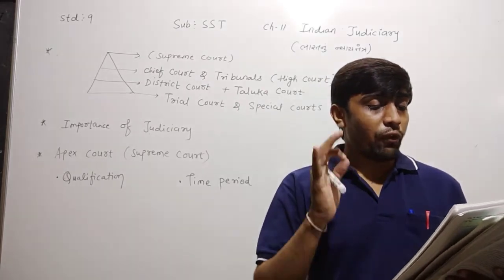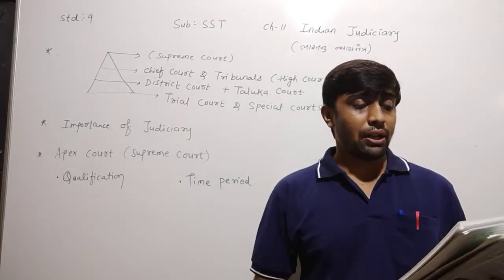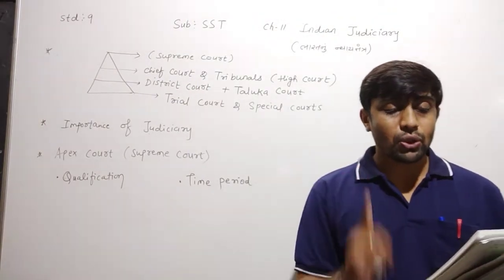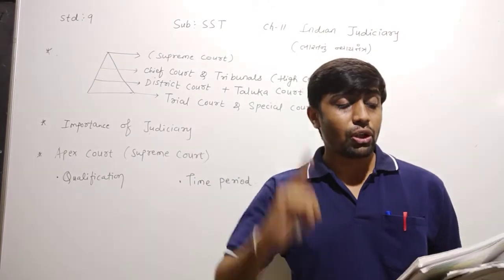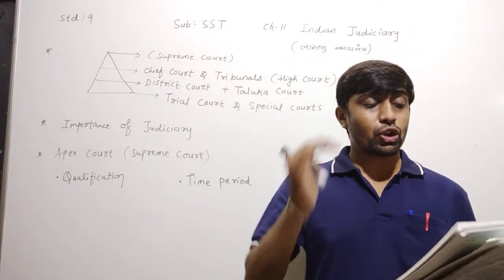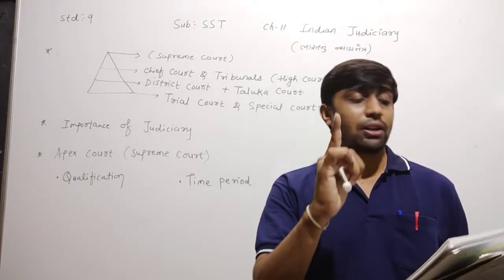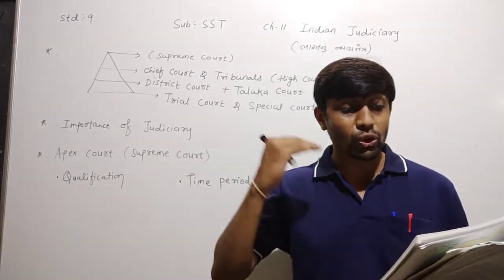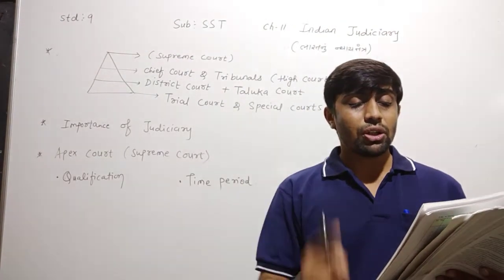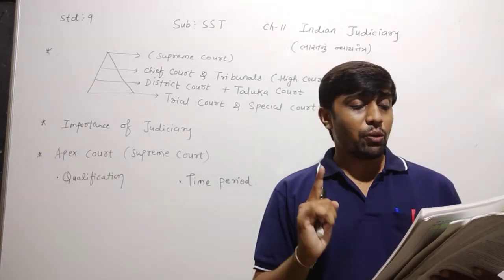The procedure for it is as follows. Every house of the Parliament has to submit a memorandum with majority support to the President, of at least 2/3 of the members present in the respective session. Based on the presentation, by the order of the President, the judge can be removed from his post.